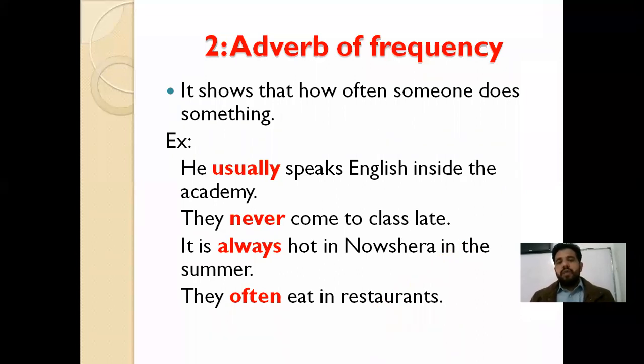It is the opposite of always, like they always come to class on time, they never come to class late. It is always hot in Nowshera in the summer. The weather of Nowshera in the summer season is 100% hot. Like, they often eat in a restaurant. Often is used for 70%, meaning 70% of the time they go and eat at the restaurant.